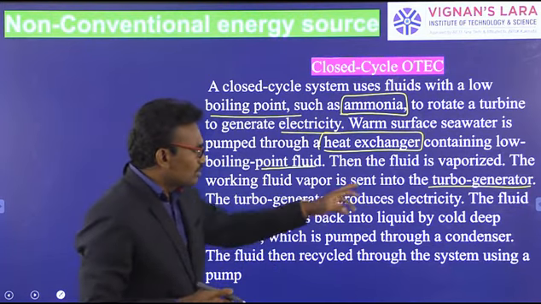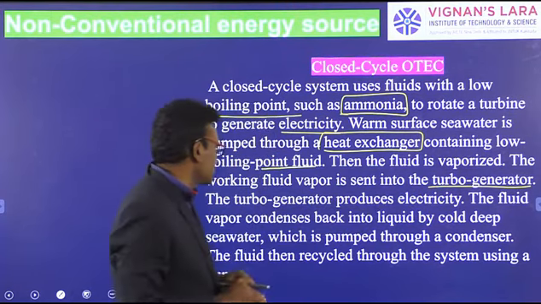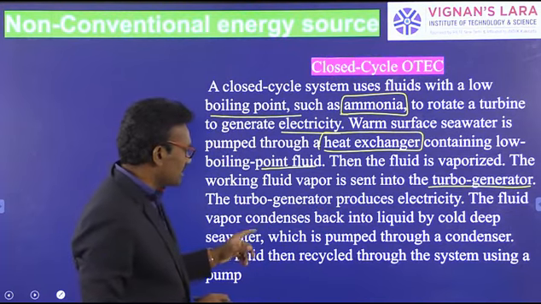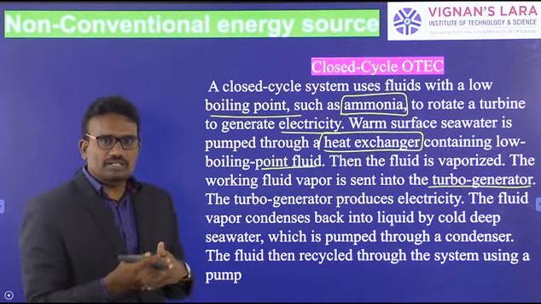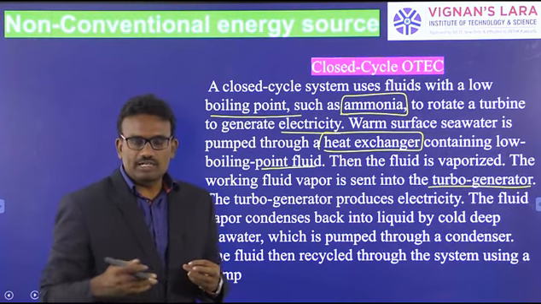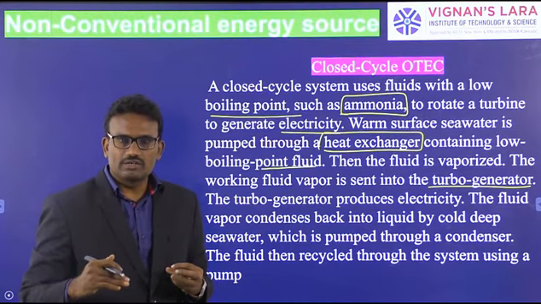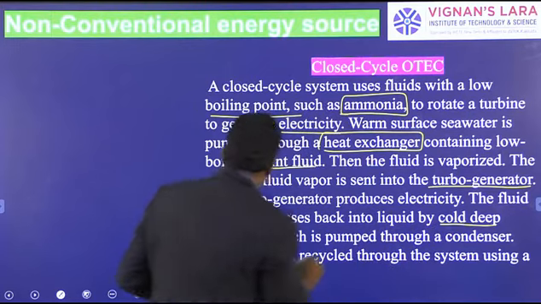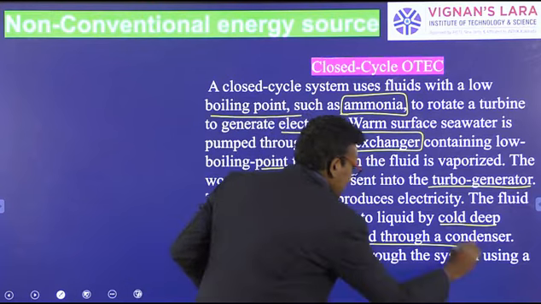The turbo generator produces electricity. The fluid vapor is condensed back into liquid. After rotating the turbines, the ammonia vapors are sent into a condenser, where they are converted into liquid by the cold deep seawater pumped through the condenser.